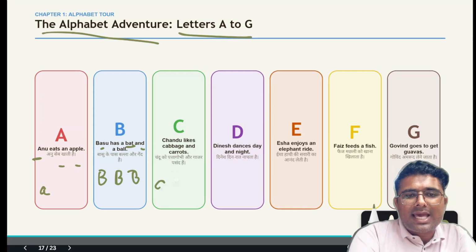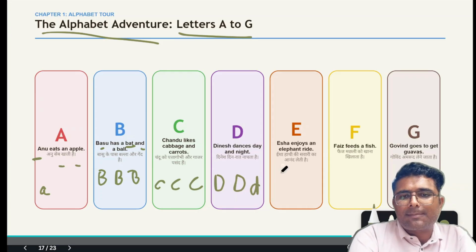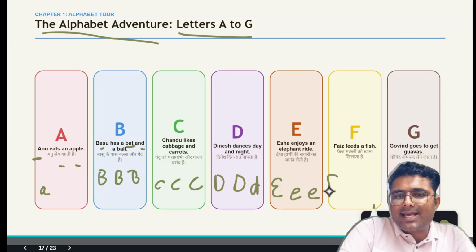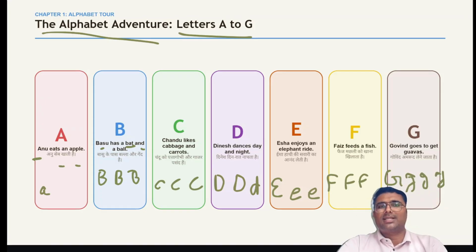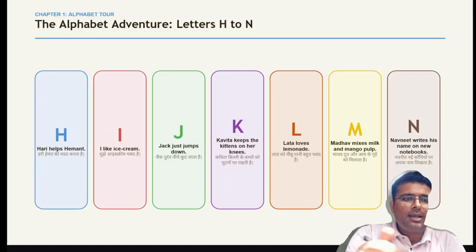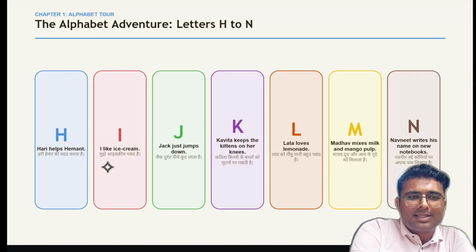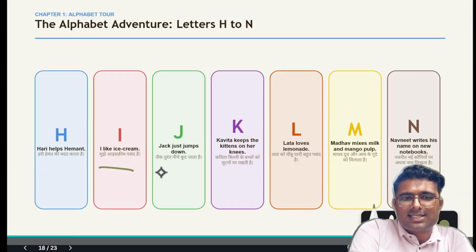Chandu likes cabbage, carrot. Dinesh dances day and night. Isha enjoys elephant rides. Faz feeds fish. Govind goes to get guavas. So you can make some more sentences using these letters. Hari helps Hemant. I like ice cream. Jack just jumps down. Kavita keeps the kitchen on her knees.